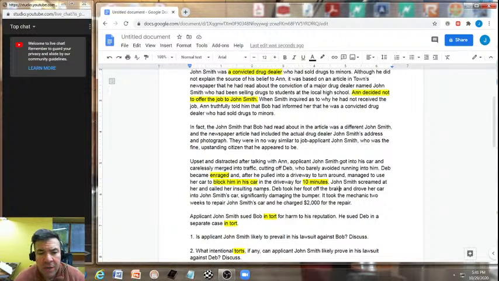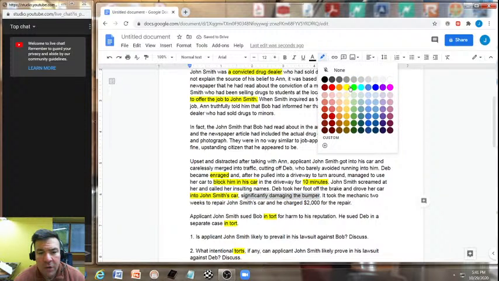We'll have to see. Deb took her foot off the brake and drove her car into John Smith's car. There it is. There's our trespass to chattel. There's our conversion. Well, right here is a trespass. Drove into John Smith's car. Right here, trespass. Significantly damaging the bumper. There we go. Possibly conversion.